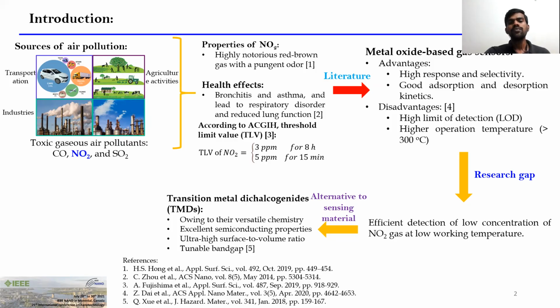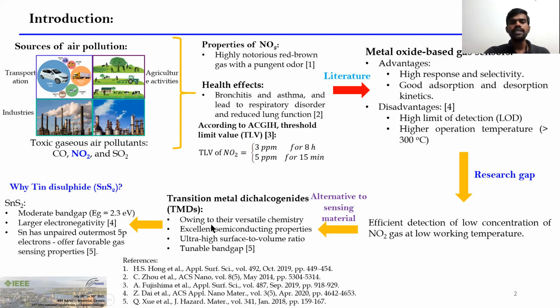There are various types of TMDs, such as tin disulfide, molybdenum disulfide, tungsten sulfide, iron sulfide, etc. However, we have chosen tin disulfide because it has larger electronegativity, moderate band gap, and tin has unpaired outermost 5p electrons. It offers favorable gas sensing for the target gas. That's why herein we choose tin disulfide.